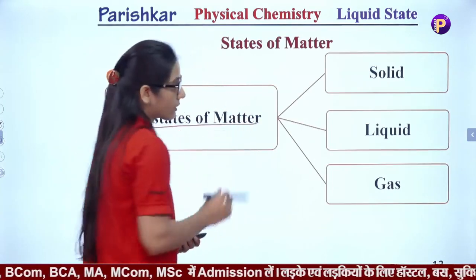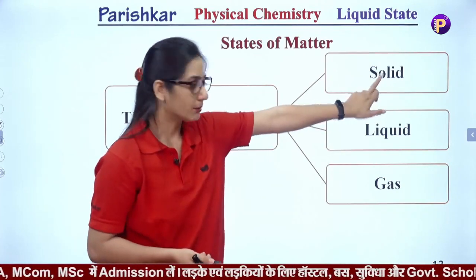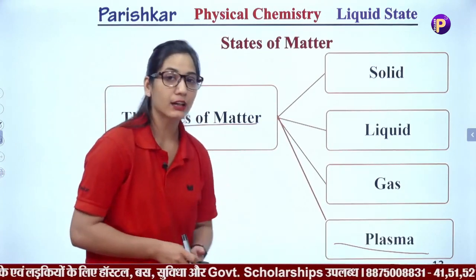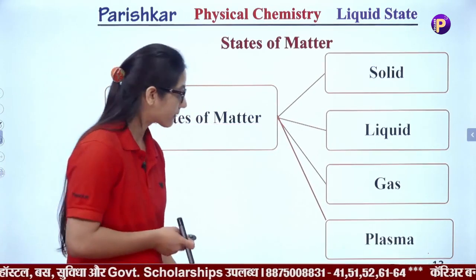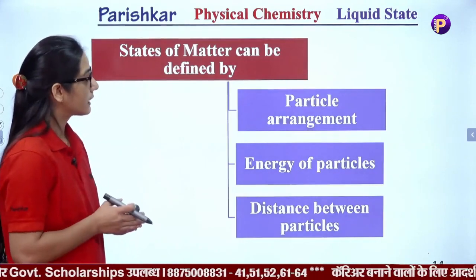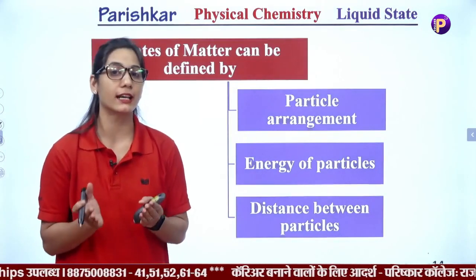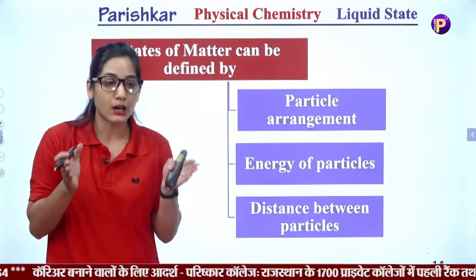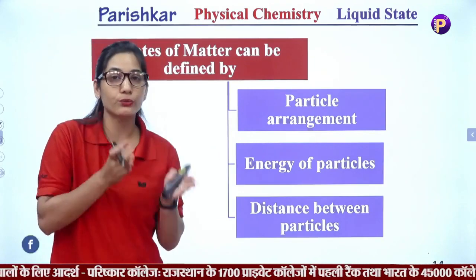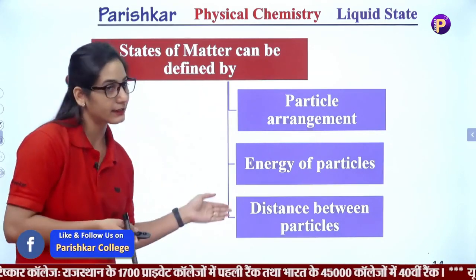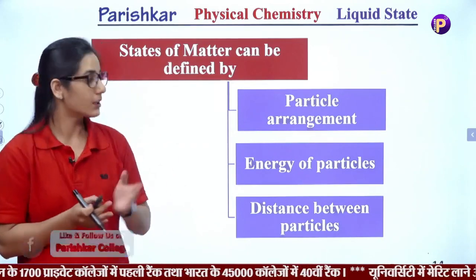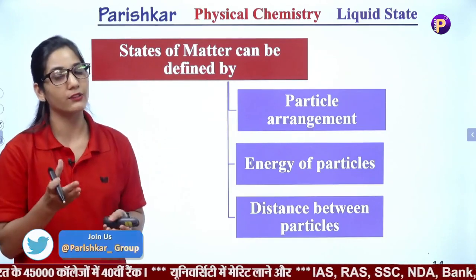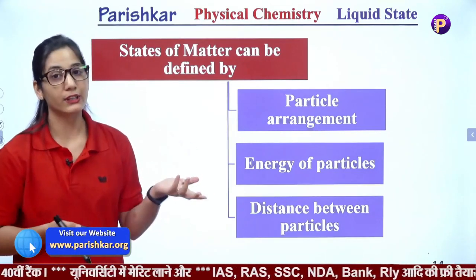Generally we know that matter can be a solid, a liquid, or a gas. Then plasma is also a state of matter. Now how will we differentiate these states of matter, that what is solid, what is liquid and what is gas, and on what basis and for which reason do we define these states? Means how can we distinguish that this is solid, this is liquid or this is gas, or what is plasma.